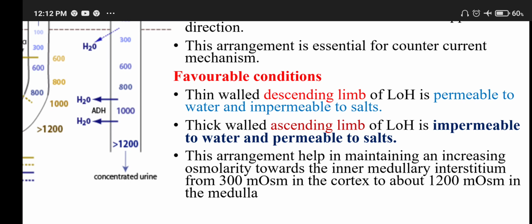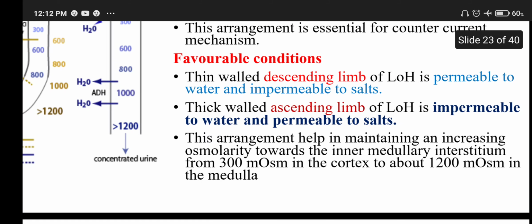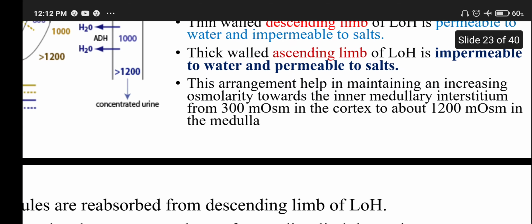This arrangement helps in maintaining and increasing osmolarity towards the inner medullary interstitium, from 300 mOsm in the cortex to about 1200 mOsm in the medulla.